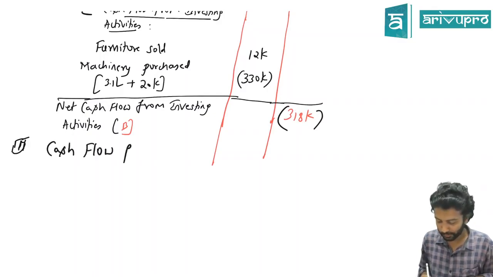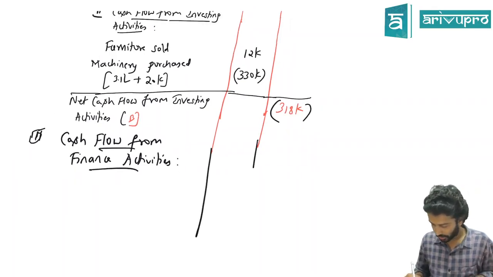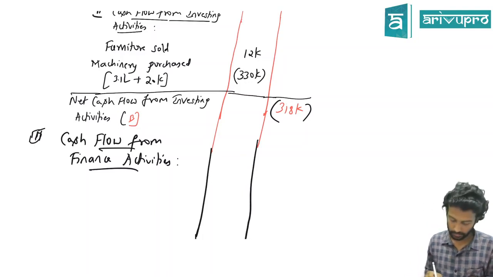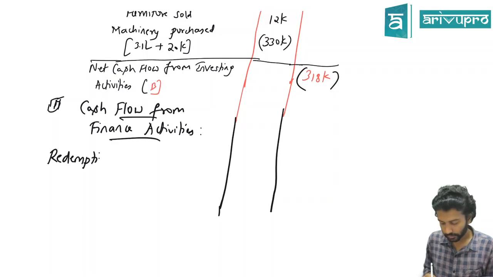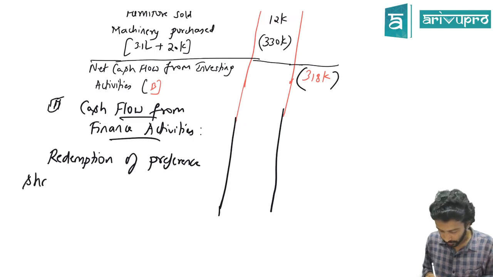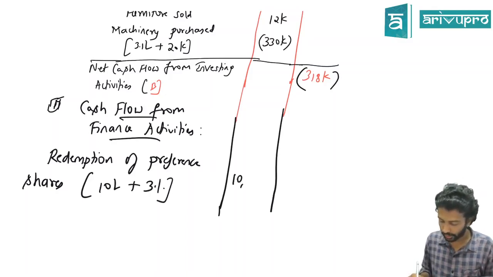The last leg of the problem, which is cash flow from financing activity. Okay, first one is we redeemed, redemption of preference shares. Face value of that was 10 lakh, but we didn't repay them at face value, we gave 3% extra. So the amount is 10 lakh 30,000 outflow.